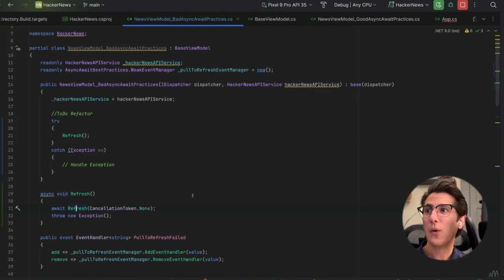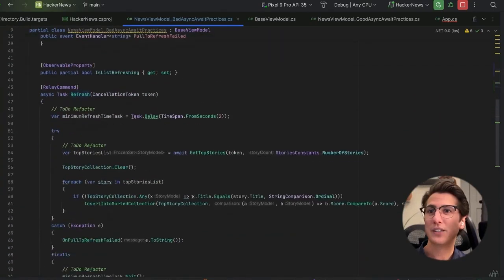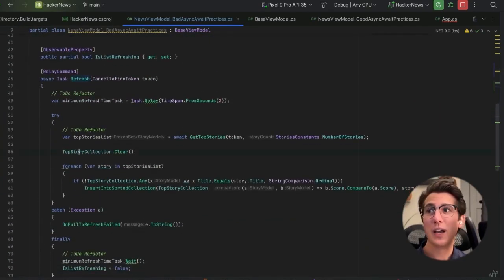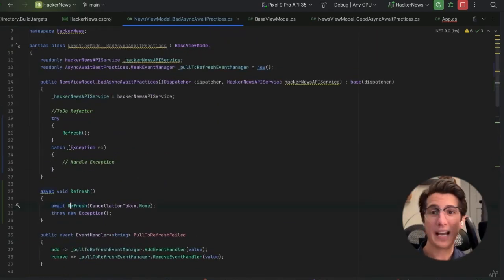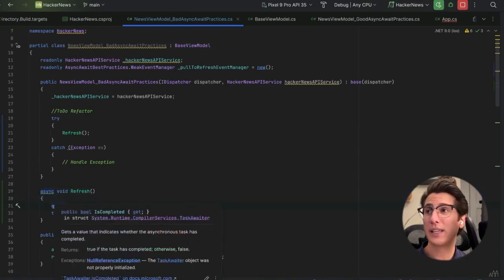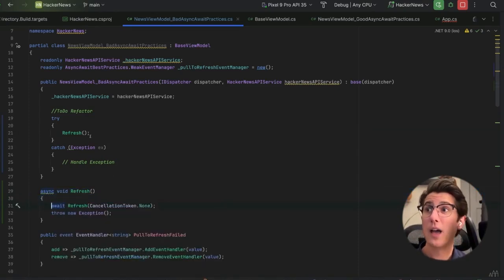But in this case, we know that the Refresh method is calling public APIs to update our top story collection. So in this case, it hasn't completed yet. So every time thread 1 enters this async void Refresh method, it hits this await keyword, and it returns back to where it entered the method.